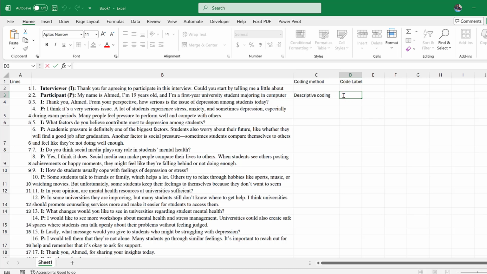we can call it, for example, T1, meaning theme 1 of the personal factors, and code C1, code 1. This is the code, and this is the label: social demographics.